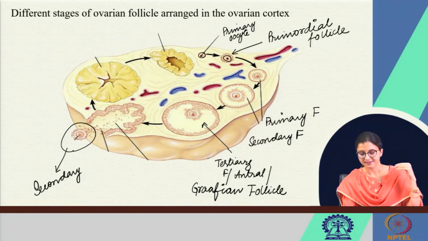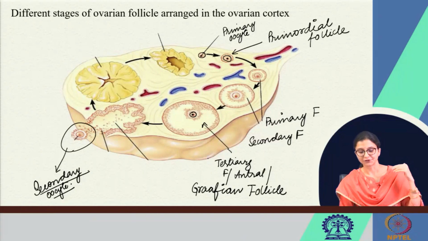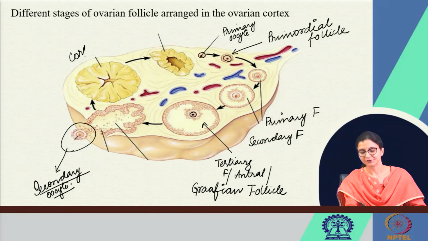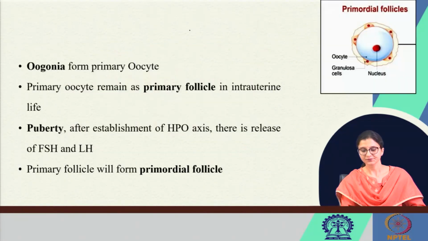Up till here it is the primary oocyte, but just prior to ovulation the primary oocyte gets converted to the secondary oocyte, which is released into the peritoneum during ovulation. The rest of the ovarian follicle gets converted to the corpus luteum, and if there is no pregnancy, this slowly becomes atretic to form the corpus albicans.